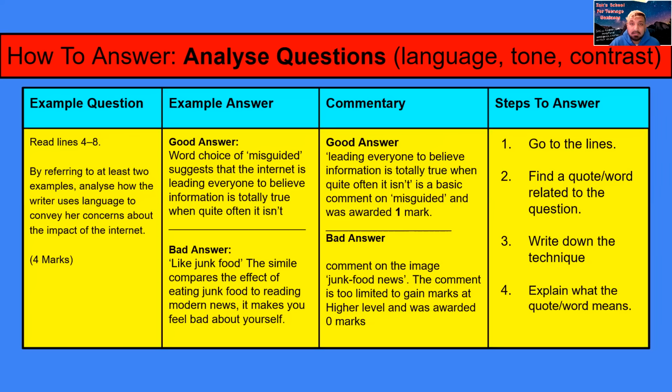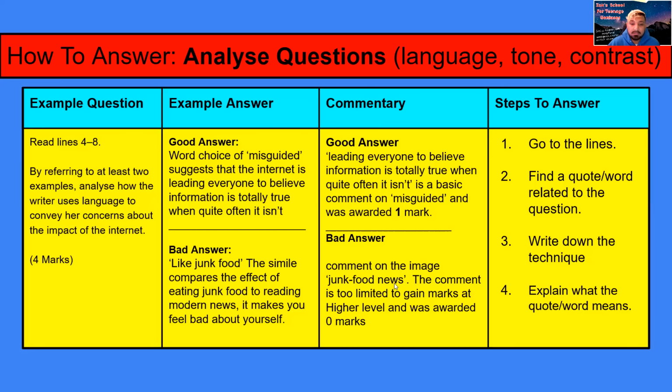Then after that, you have to explain what the quote or the word means related to the question. So for example, if you chose the word misguided to answer this question, you could say that the word choice of misguided has connotations of how the internet has lies on it or can trick somebody, how people can fall into believing things which aren't necessarily true. Yeah, they can be misguided. That would be like a 1 mark.